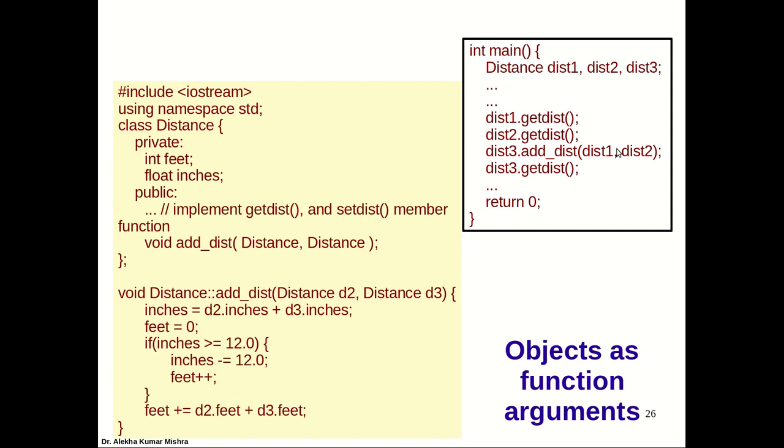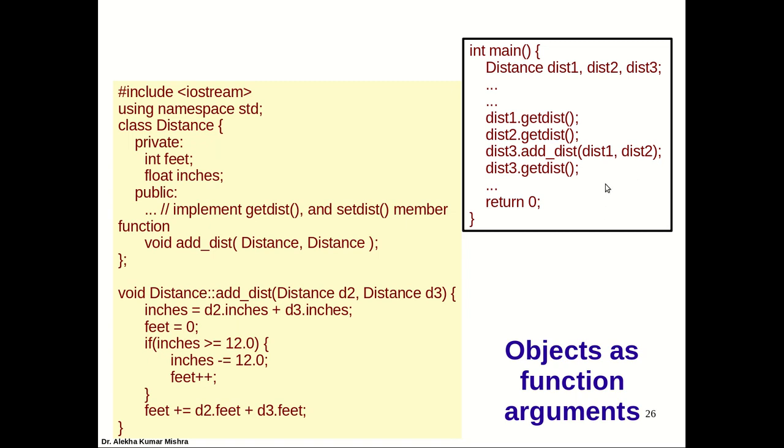Okay, so when it is called right here, we assume that by the time we call add distance, distance 1 and distance 2 are created and initialized. These are all objects, because add distance is going to add two distance objects and store the result in another object. So we assume that we pass two distance objects as argument.